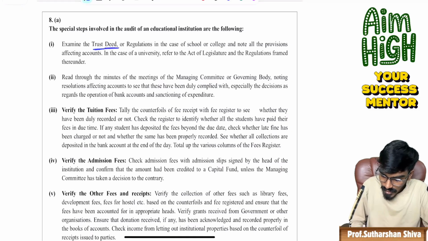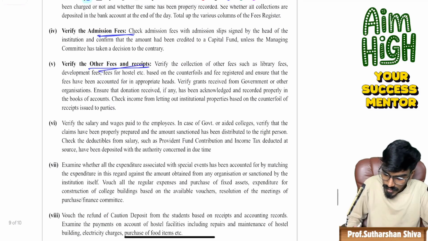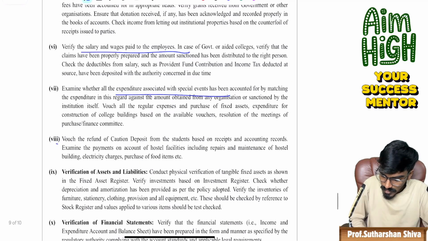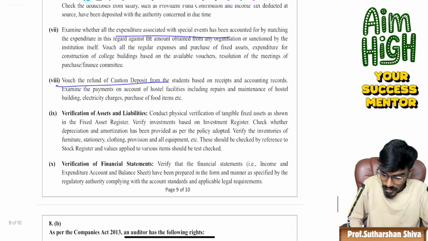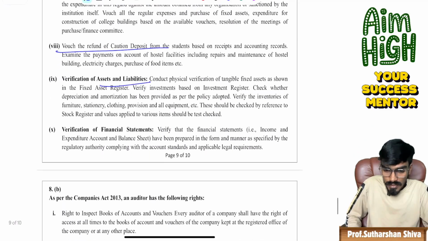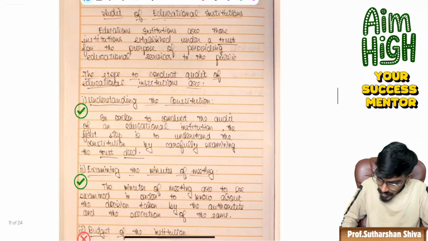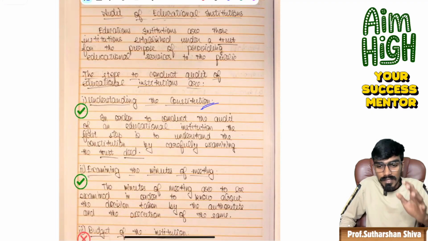Examination of trust deed, examination of minutes of the meeting, verification of tuition fee, admission fee, other fees and receipts, verification of salary and wages, expenditure associated with special events, voucher of refund of caution deposit, verification of assets and liabilities, verification of financial information. Understanding of constitution. The student has given us some subheadings.